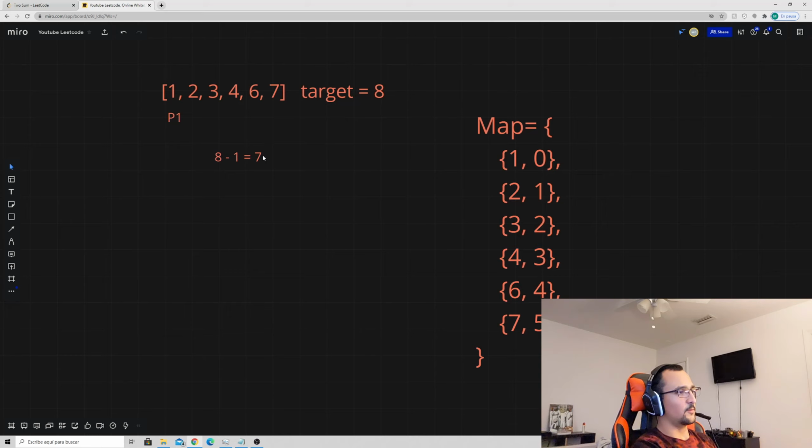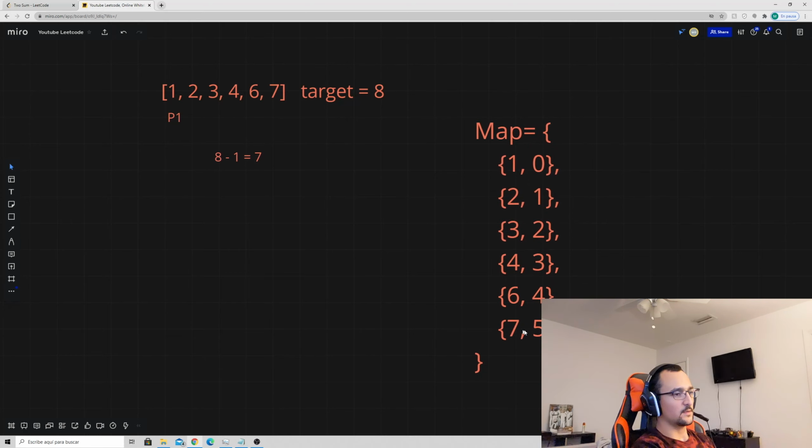And then we check to see whether 7 exists in the map. And lo and behold, here it is. So, since it exists in the map, we'll just simply return an array which contains p1 and the associated value of 7, which is 5. And that will be all.